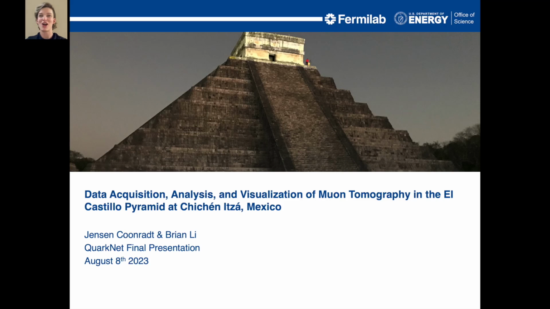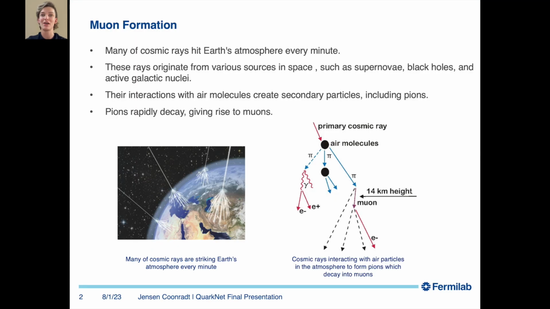Hello, and welcome to our presentation, Data Acquisition, Analysis, and Visualization of Muon Tomography in the El Castillo Pyramid at Chichen Itza, Mexico. Millions of cosmic rays, consisting of high-energy atomic nuclei like protons, strike Earth's atmosphere every minute.